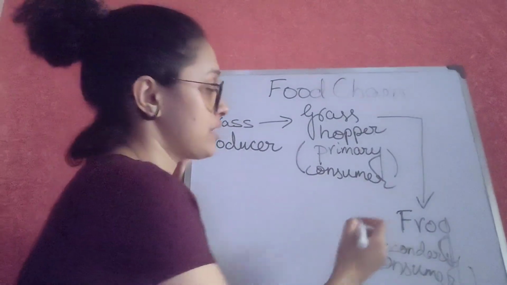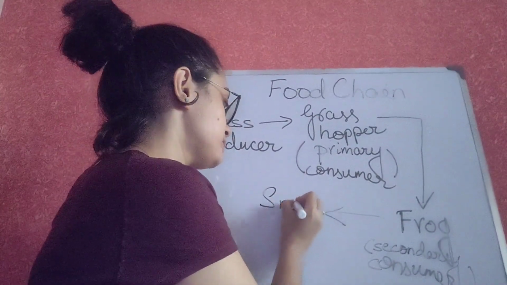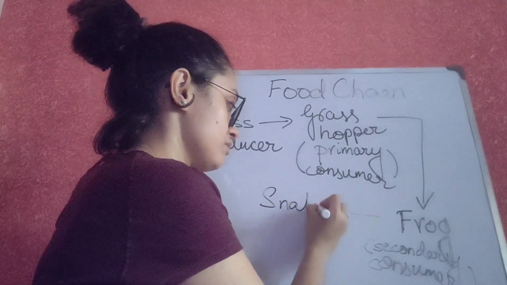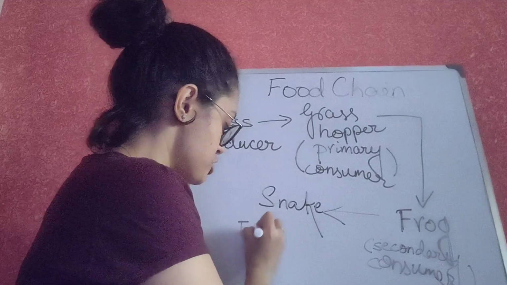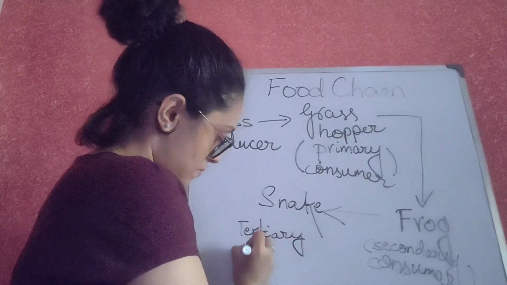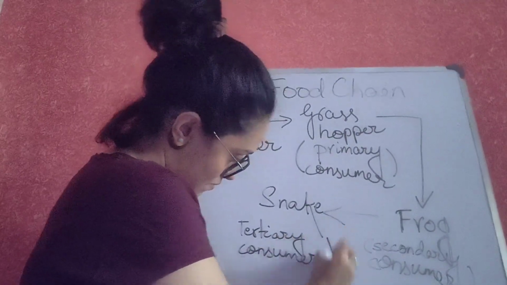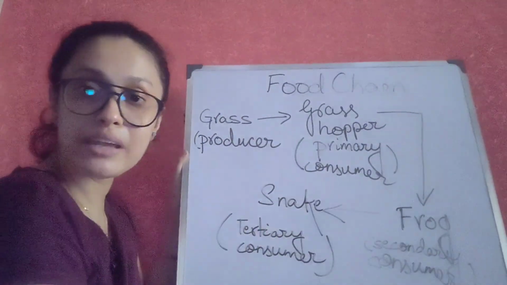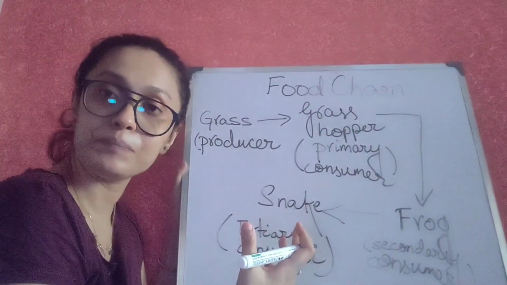Frog can be further eaten up by a snake. That makes it tertiary consumer, which can be further eaten up by any bird like hawk or eagle.